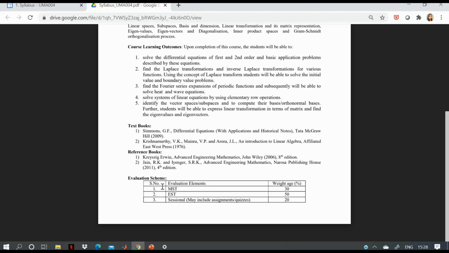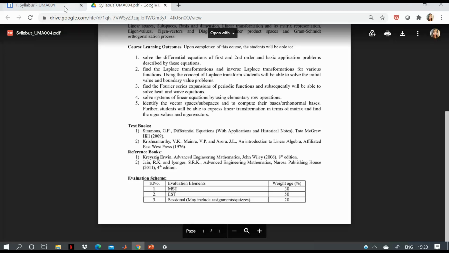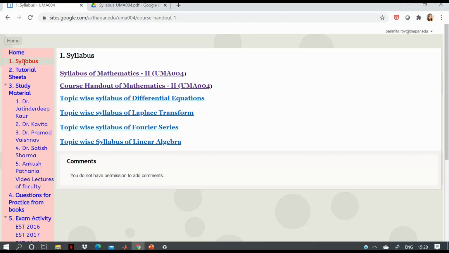You will have mainly three kinds of tests: MST, EST and sessional. MST will be of 30 marks, EST will have a weightage of 50 marks, and sessional will be of 20 marks. So let's see the course handout. Again go to this website, and then you will find the second option, course handout. Just click on this.